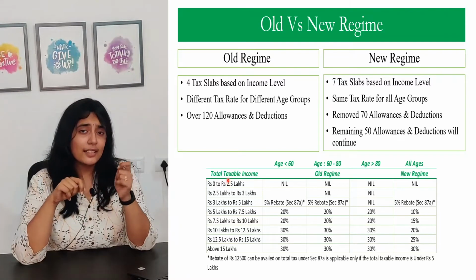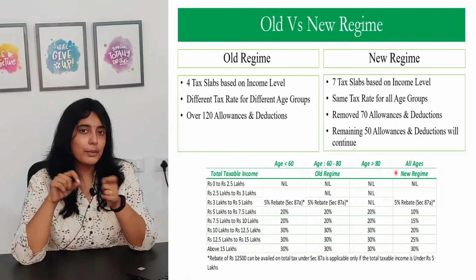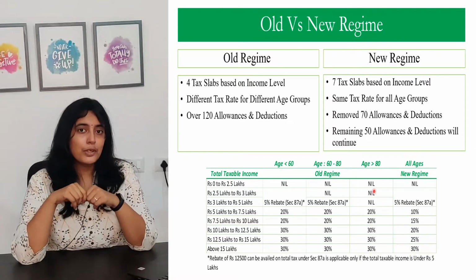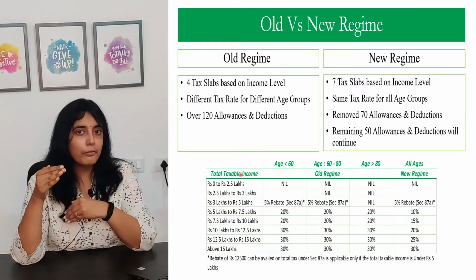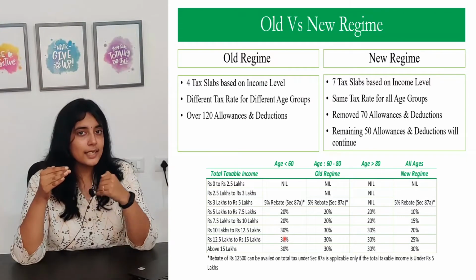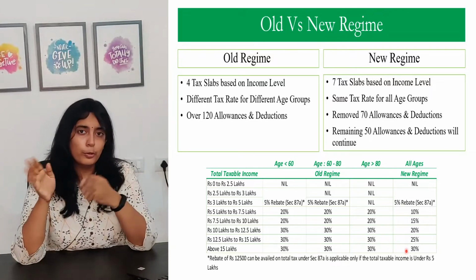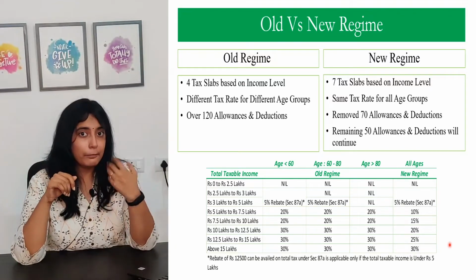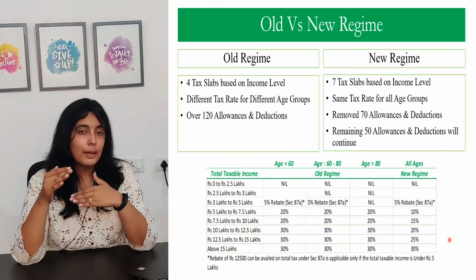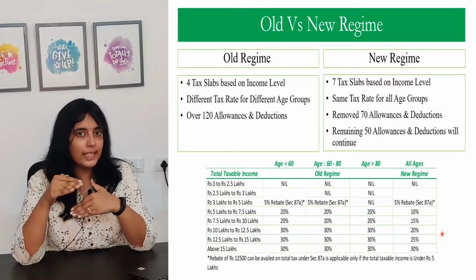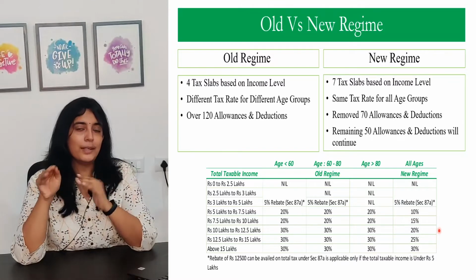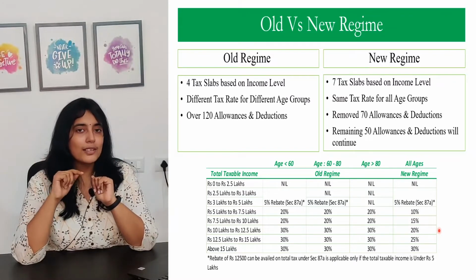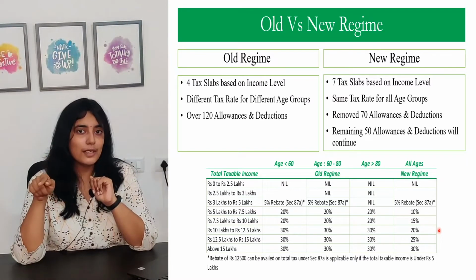You can see the tax rates in both the old regime and new regime on the screen. As you can see, if you are earning either below 5 lakhs or above 15 lakhs, the tax rate is the same for the old regime or new regime. So there will not be any difference for these tax slabs. But between 5 lakhs to 15 lakhs, the old regime has a higher tax rate versus the new regime. But by looking at this, you can't simply conclude that the new regime is better and you will pay less tax in the new regime.